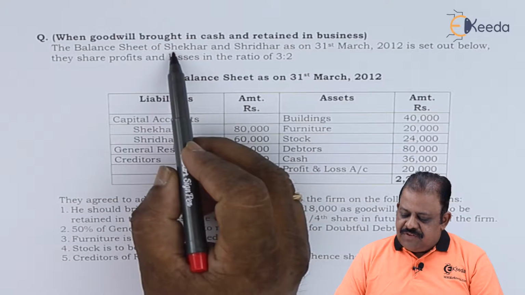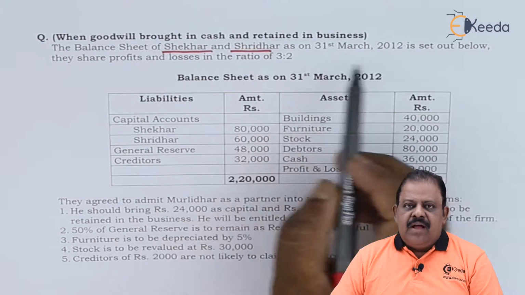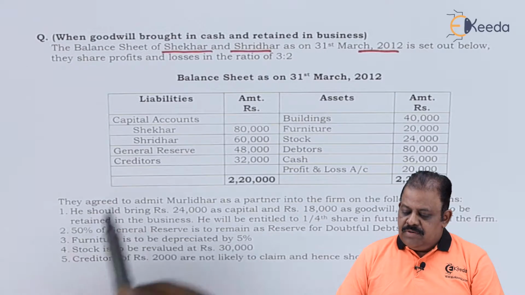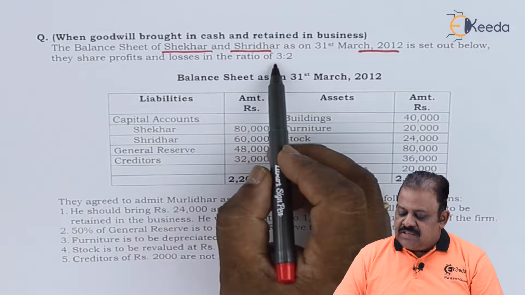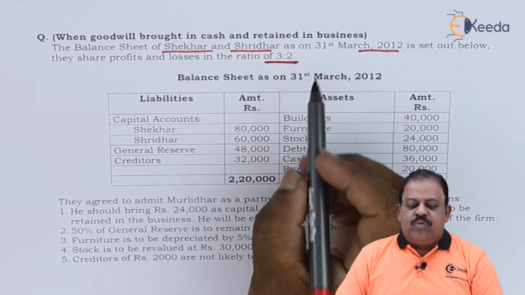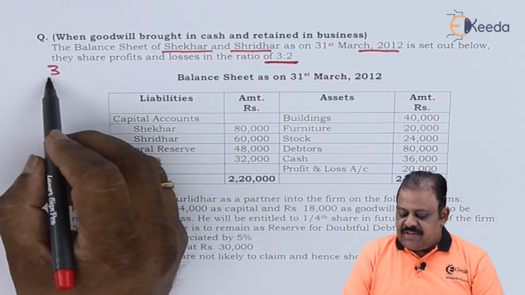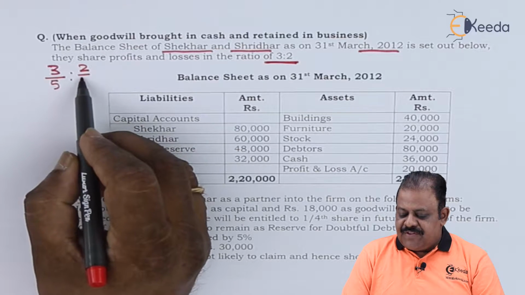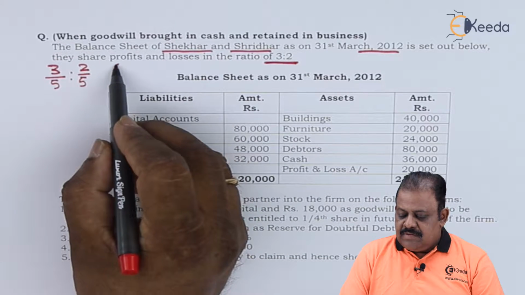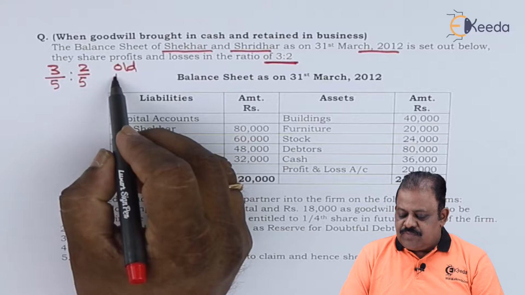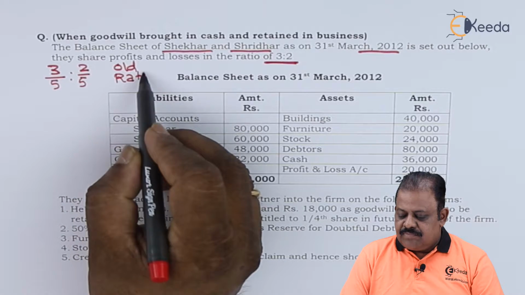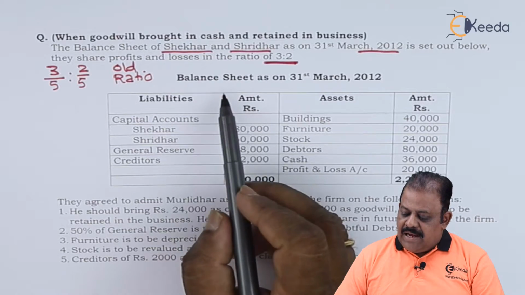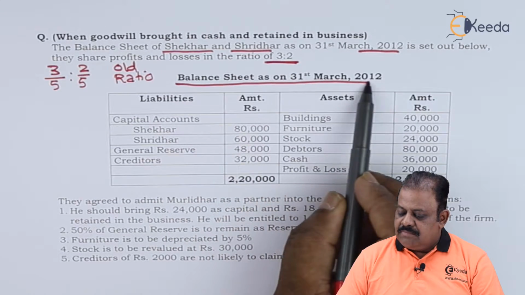The balance sheet of Shekhar and Sridhar as on 31st March 2012 is set out below. They share profits and losses in the ratio of 3:2, that is 3/5 and 2/5. This is called the old ratio, the ratio between old partners. Balance sheet of the existing firm.